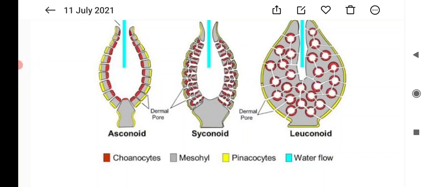So, cellular level of organization means here the body of these organisms is only made up of cells, and different cells perform different functions. Example, sponges. In sponges, the outer layer is made up of pinacocytes, which maintain the size and structure of these organisms, and the inner layer is formed of the choanocytes. The choanocytes mainly do the respiratory and the digestive functions.